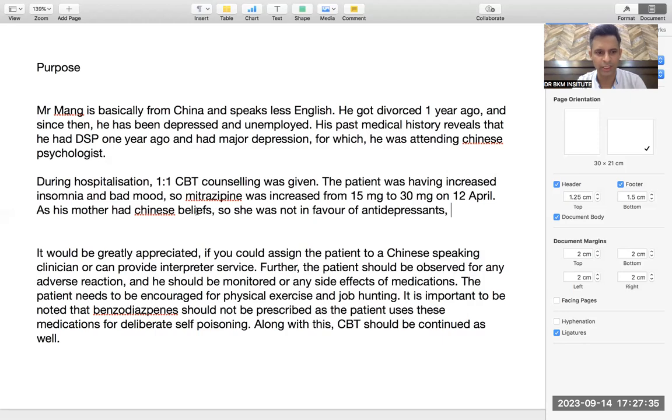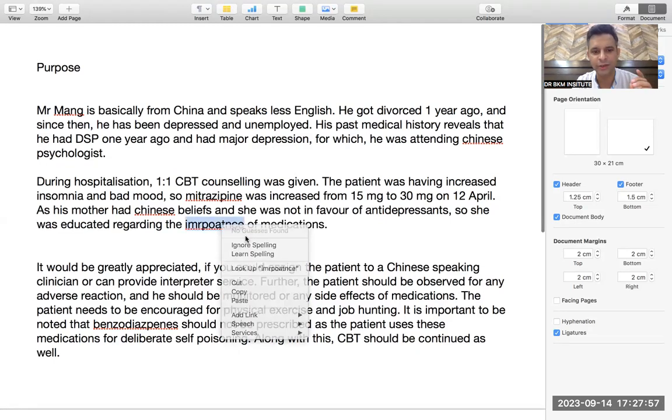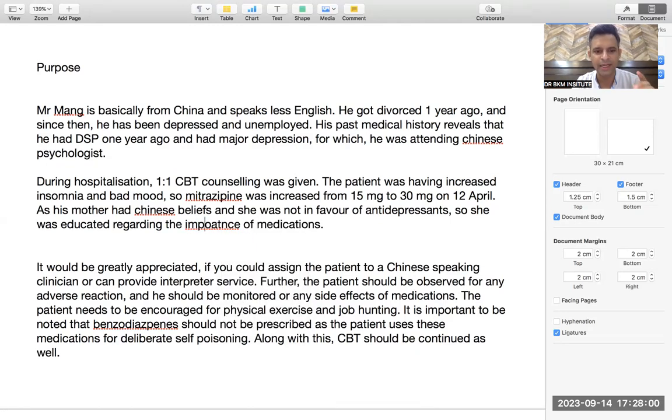I cannot use "so" again and again. His mother was having Chinese beliefs, and I made it simple. She was not favorable, so she was educated. Now again a passive voice: educated by us, educated regarding the importance of medications. That's it, I've written a small line. That is where I am trying to control my word count by writing things at important places. Done, so my word count is in control. I have mixed up a nice story, and that is what it needs.